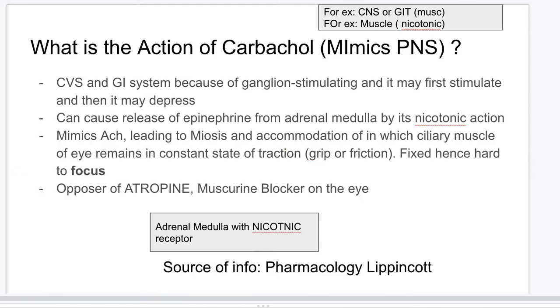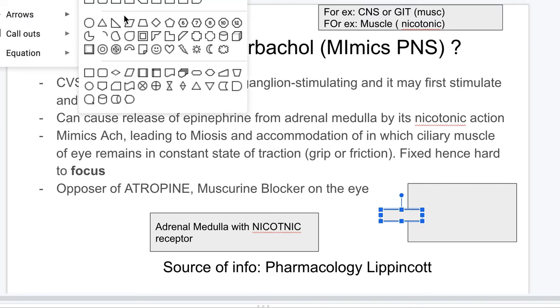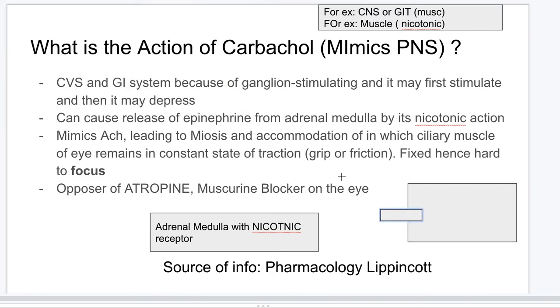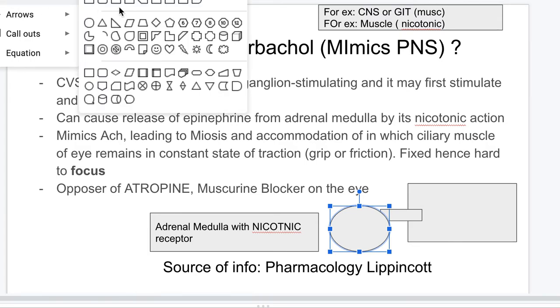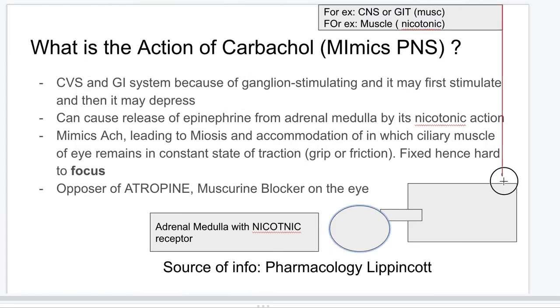And it can also, like I was explaining in the previous slide, bind to the adrenal medulla. So if you imagine you had an adrenal medulla over here, I'm not going to draw the nicotinic, but imagine that there is a small nicotinic receptor present on the adrenal medulla. Imagine this is the full carbachol. It can bind to the nicotinic receptor present on the adrenal medulla, and you can cause the release of epinephrine. Imagine this is the epinephrine releasing from the adrenal medulla.